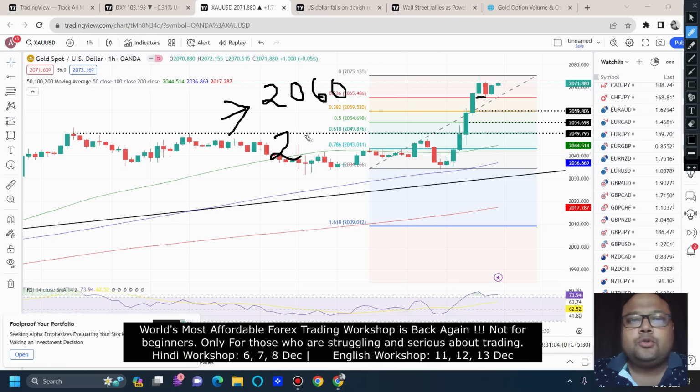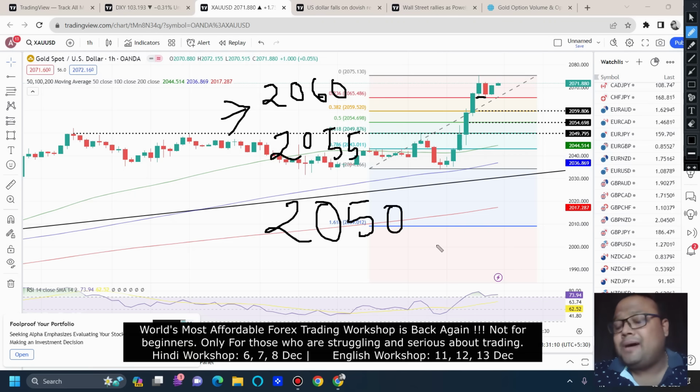The second support is around 2055, and the last support for Monday, or buy at dip, is around 2050. Keep in mind, these are just zones in the market. It can be 2060, 2059, 2055, 2054, 2050, 2048. If you see the market taking support and going up, you can hit the buy button.